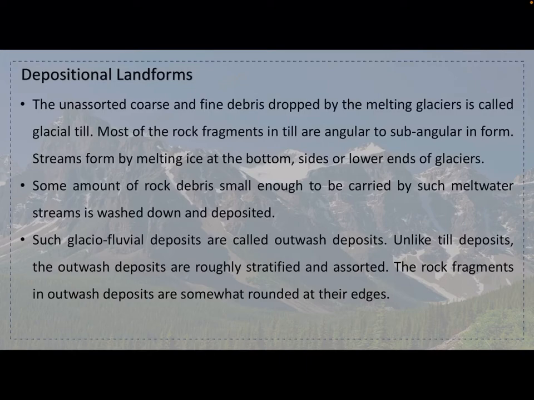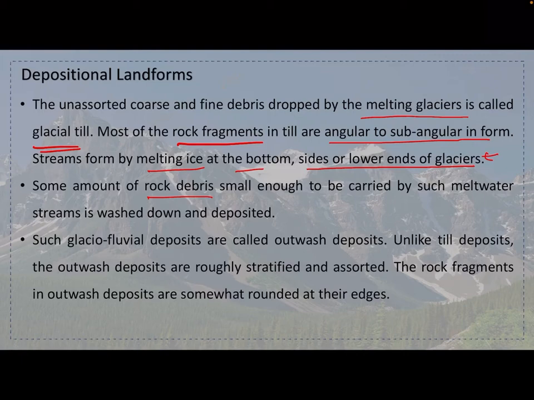Next is depositional landforms. The unassorted coarse and fine debris dropped by melting glaciers is called glacial till. Obviously, as the glacier starts melting, a lot of fine debris gets carried along and settles down, which is known as glacial till. Most of the rock fragments in till are angular to subangular in form. Streams form by melting ice at the bottom, sides or lower ends of the glaciers.